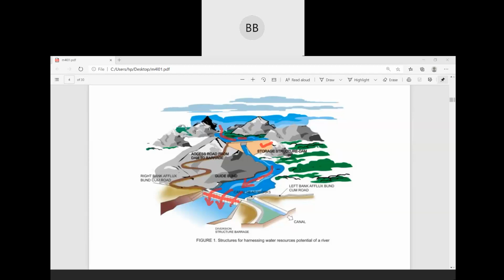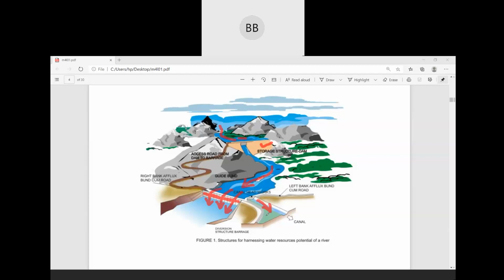Have you understood? A barrage is nothing but an obstruction to the flow. So the water level will increase, and after some time it will overflow over the barrage. Then we divert the flow as per the requirement with this canal system.